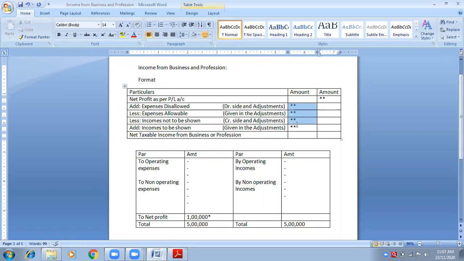We can put this directly in the outer column also. Okay, and then we will get a final answer.